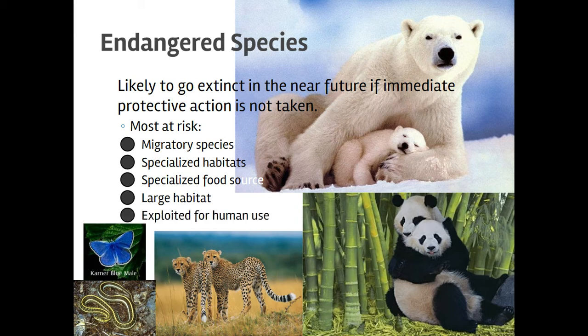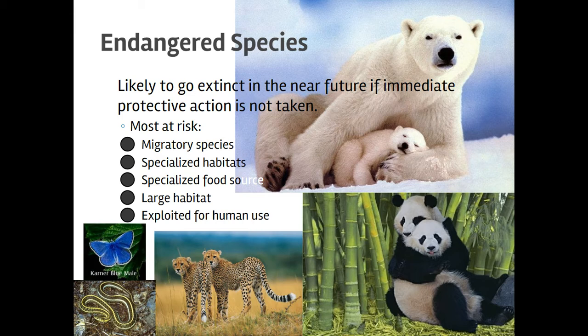Okay. The last one is that they are exploited for human use. There are lots of species whose numbers have plummeted solely because we as people want something about them. One of the primary examples of this would be ivory. Lots of species of elephants have either gone extinct or become very much endangered because humans hunt them for the ivory in their tusks. They kill them, take their ivory, and then there's one less of that species, or they cut off their tusks and then they can't do some of the things they need their tusks for, and they will eventually die as well. So humans are exploiting them.